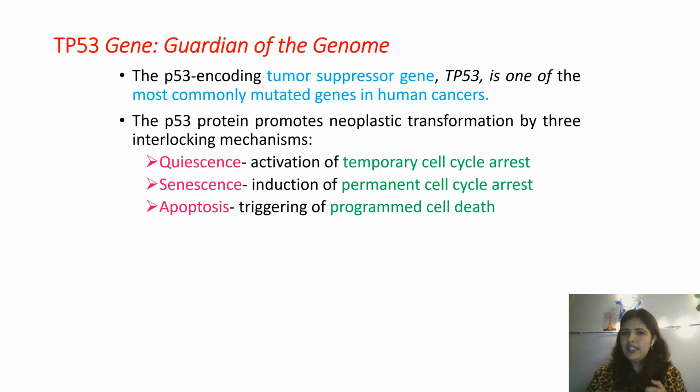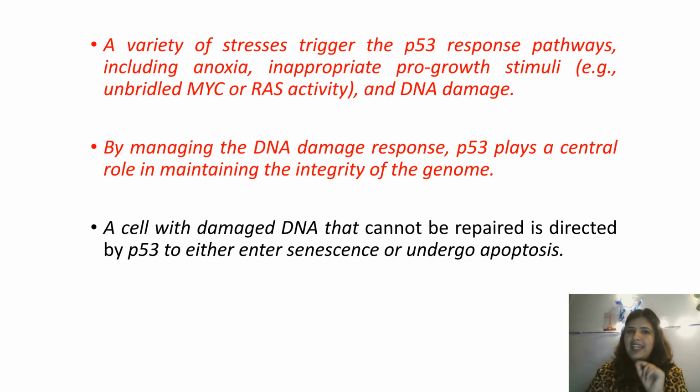या तो वो quiescence, the cell will enter the temporary cell cycle arrest, or there will be senescence, the permanent cell cycle arrest, or there will be apoptosis. This is programmed cell death, or normally कि वो सेल ठीक भी हो जाएगा, उसे नॉर्मल डिवीजन के रास्ते पे भी भेज दिया जा सकता है. A variety of stress triggers the P53 response pathways.